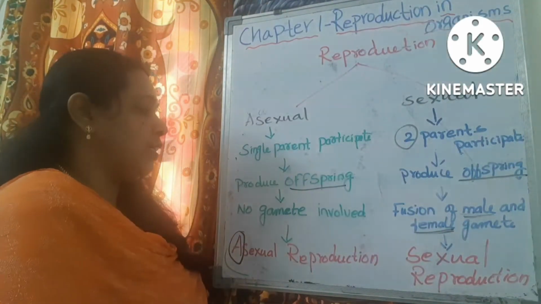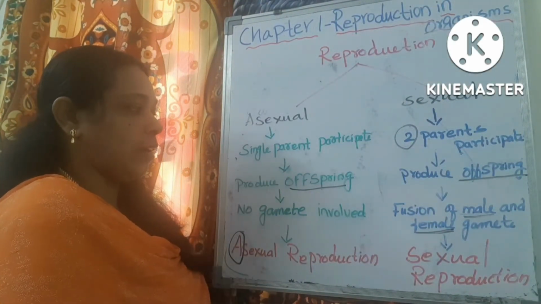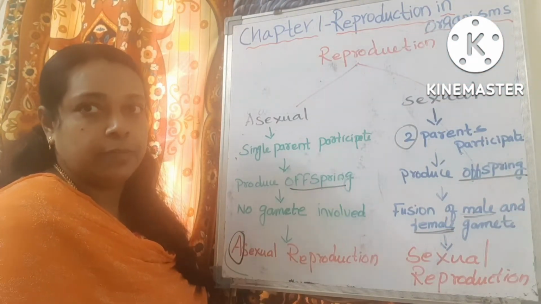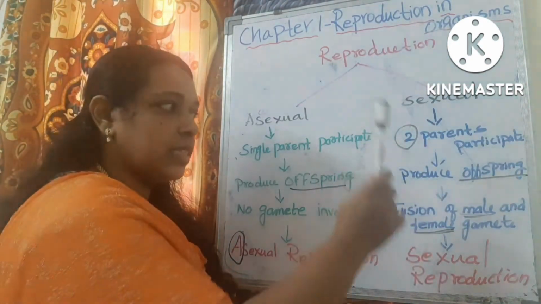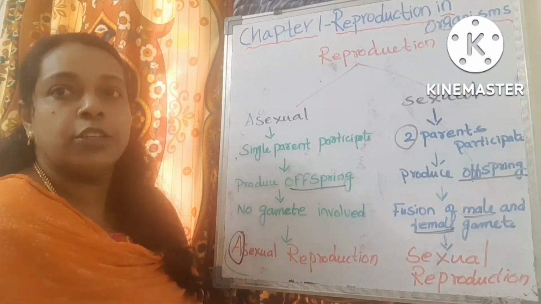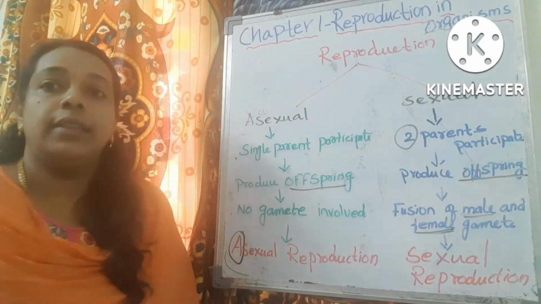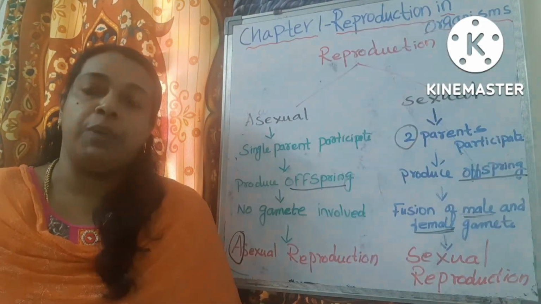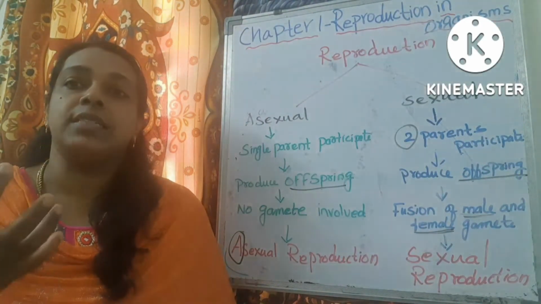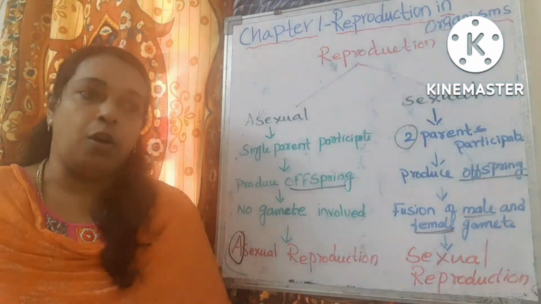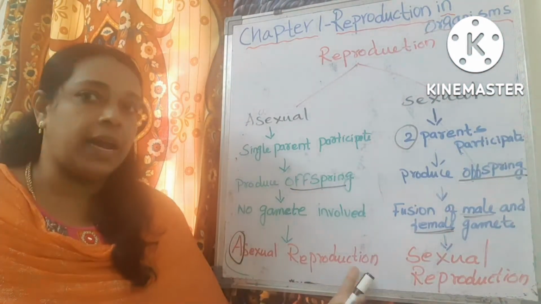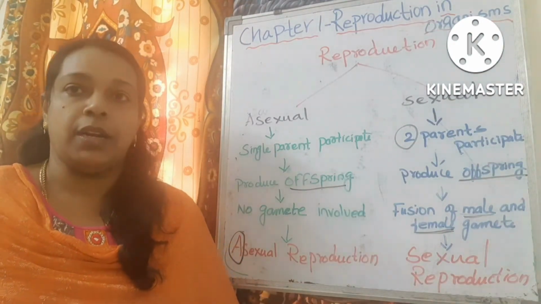The only difference is that in asexual reproduction, the offspring will be identical to the parent organism, but in sexual reproduction, we get a new variant, because here mixing of male and female gametes takes place and a new variant comes out as the offspring. So this is the difference between asexual reproduction and sexual reproduction.